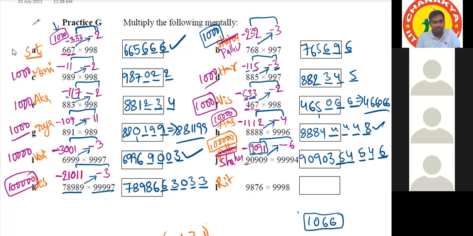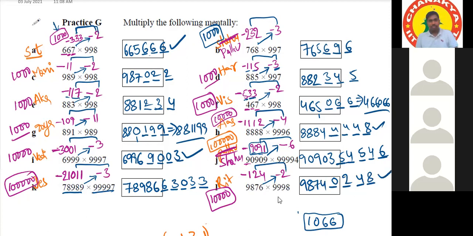Sir, 9998 is less than the base by 2, and 9876 is less than the base by 124. Sir, the base number is 10,000. Very good. So 9876 minus 2 would be 9874. 4 places need to be reserved. And double of 124 would be 248. We need to place a 0 before it, so 0248. Correct. Yes, sir. Very good.